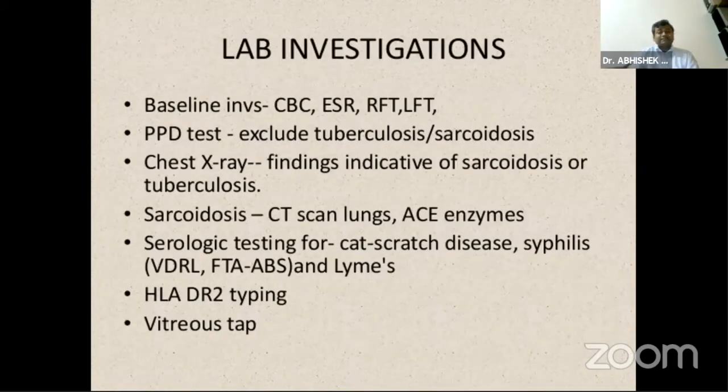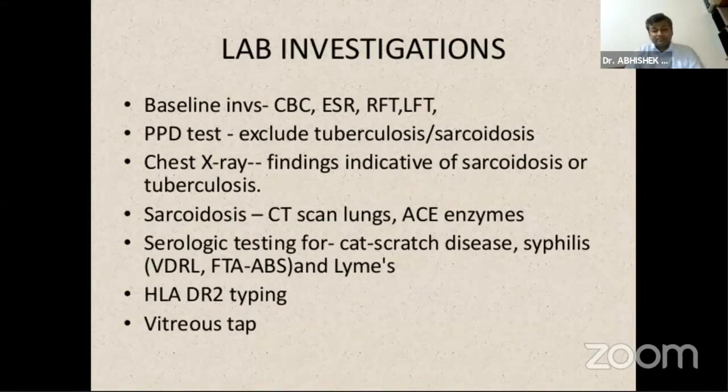The lab investigation needs to be tailored. So if the patient is not having much of a problem, we don't need to investigate. But if the patient is having visual decrease, then routine investigations like CBC, ESR, renal function test, and liver function test. And according to the diagnosis which we are thinking that patient might be having, it has to be tailored. Like sarcoidosis, we need ACE and CT scan lungs. And for syphilis and Katz's diseases, the various serological testing.